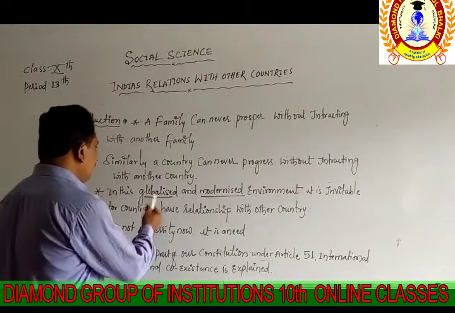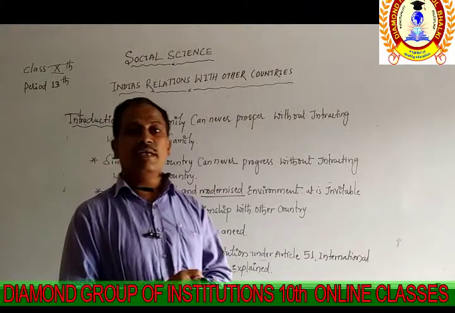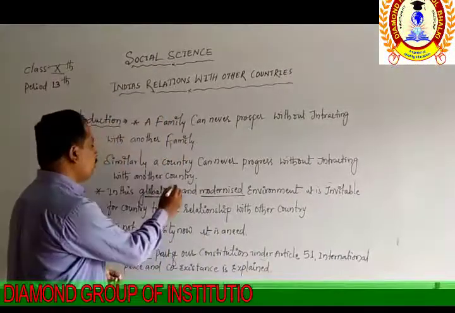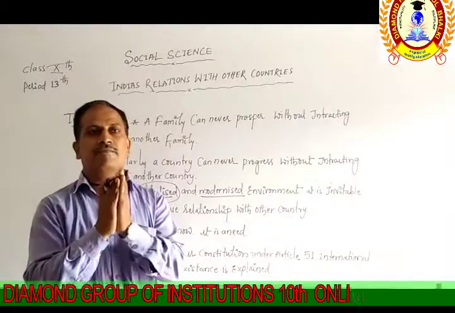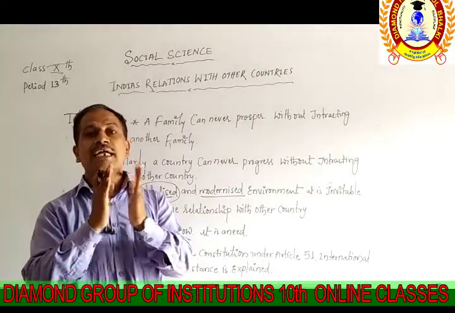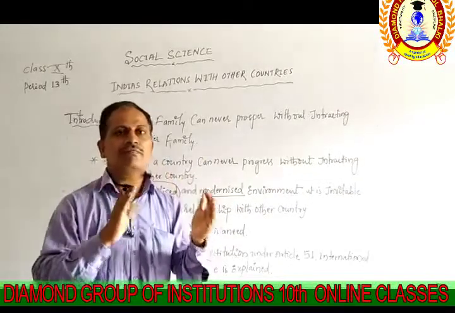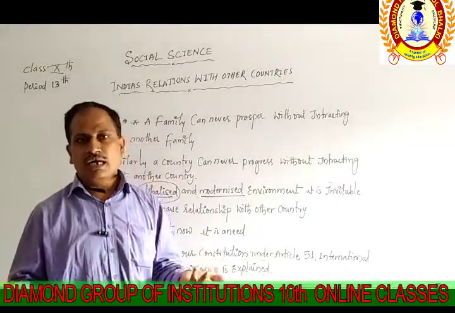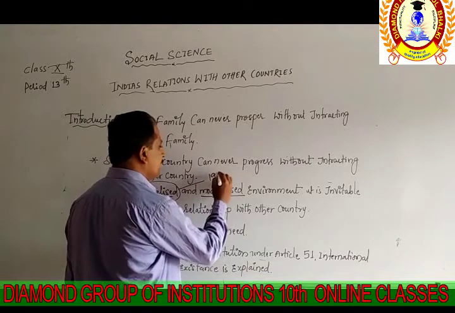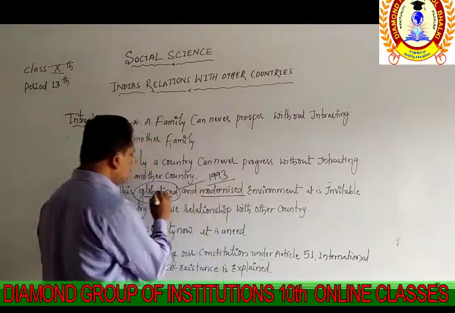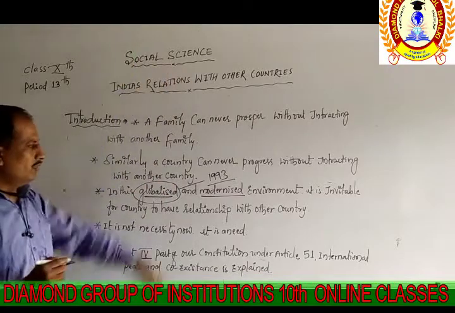The globalized or modernized period. What is the meaning of globalized here? Globalization means we are connected. We have the connectivity to go to any part of the world from one country to another country. That development started in 1993 in India. That is the globalized system. We can connect with any country of the world.